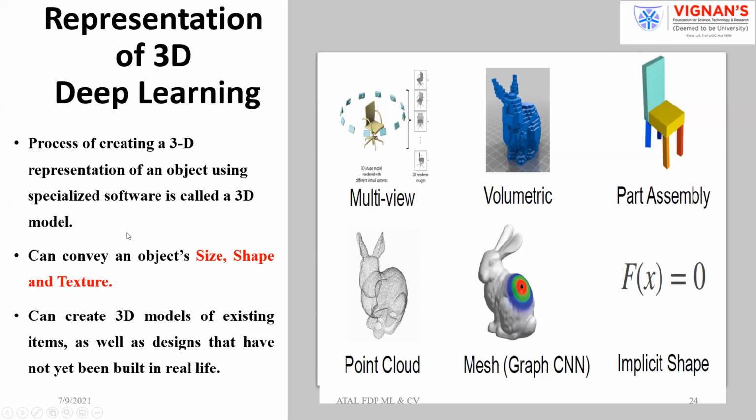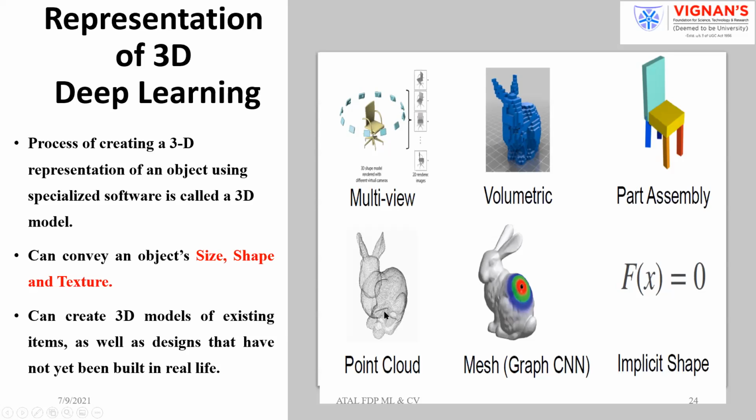Here, to get the 3D model you need a separate modeling technique. By using any software, you can first get the 3D model. While doing the 3D modeling, we keep in mind the shape, size and texture of the object. By using these things, we can get the first 3D model.